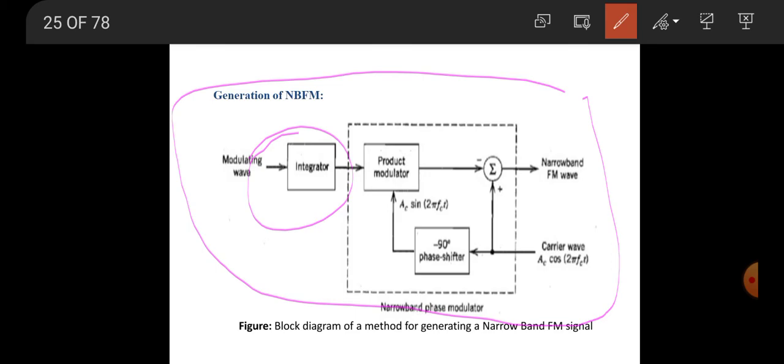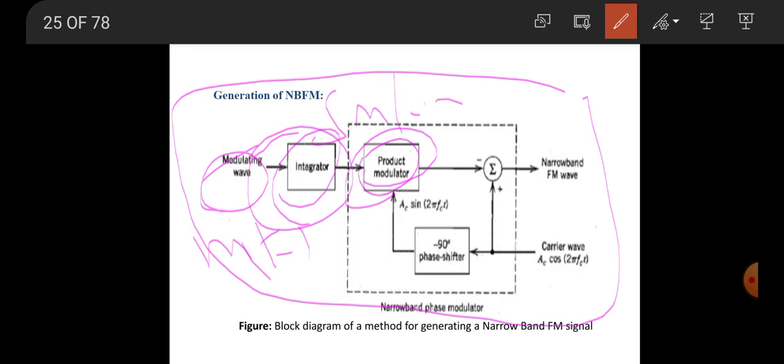So first you give the modulating signal m of t to the integrator. After the integration, the integral of m of t dt is given to the product modulator. For the product modulator, there will be two inputs: one is the integration of the message signal, another is the carrier signal. Here we generate the carrier signal by using a crystal oscillator. That carrier signal is given to the summer directly and, 90-degree phase shifted, to the product modulator.